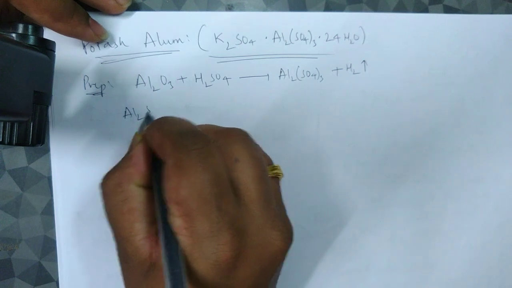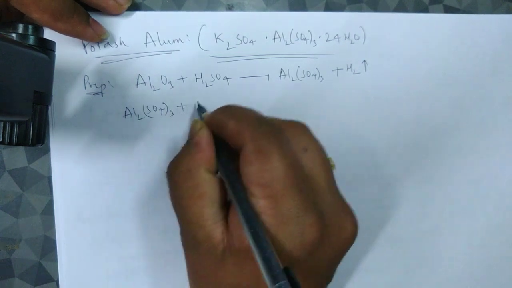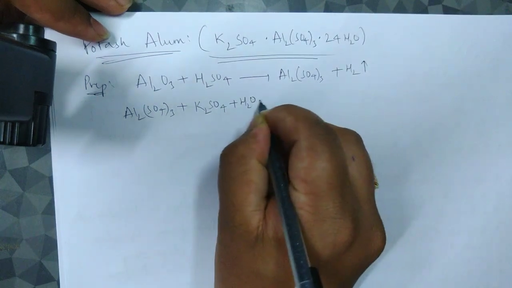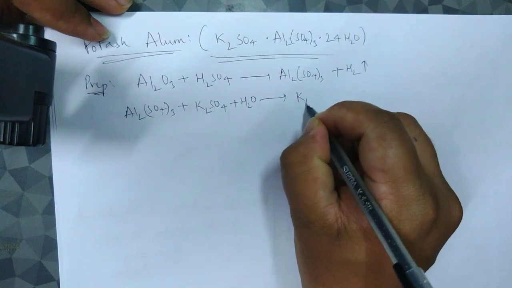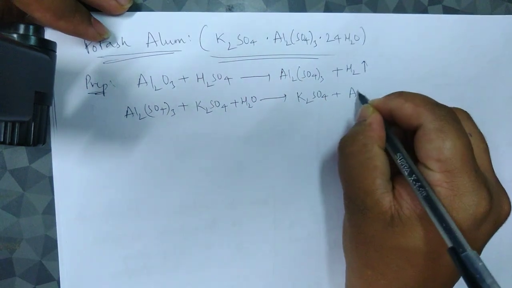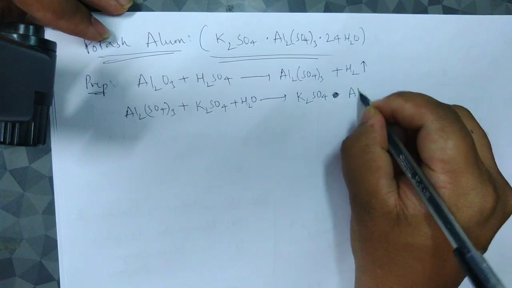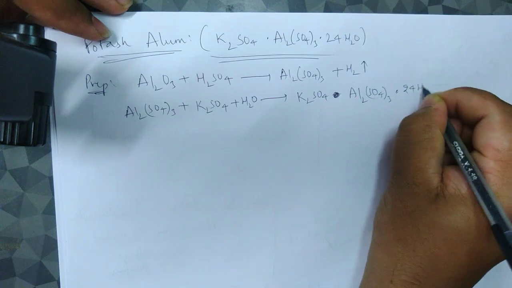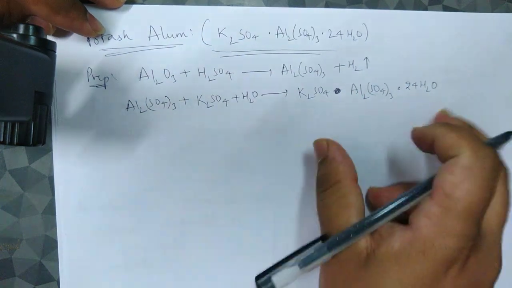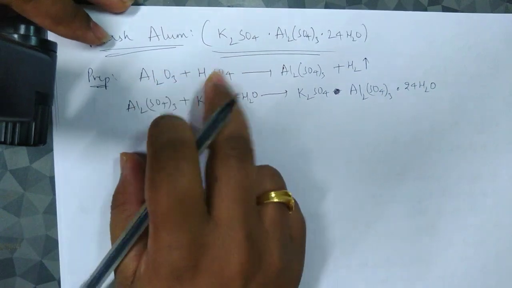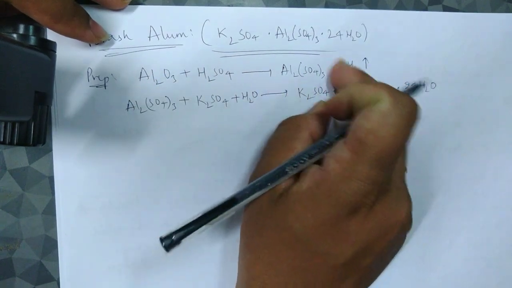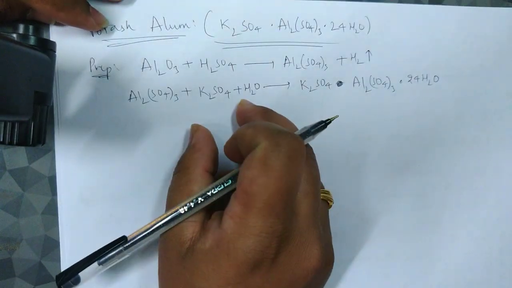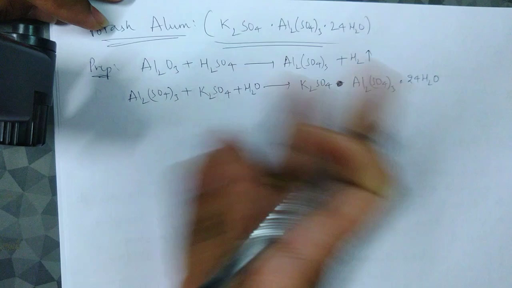So Al2(SO4)3 treated with equal moles of potassium sulfate with water forms K2SO4.Al2(SO4)3.24H2O. This is how you prepare it, a very simple method. Aluminum oxide treated with sulfuric acid forms sulfates, and equal moles of sulfates treated with potassium sulfate in water automatically form our potash alum.